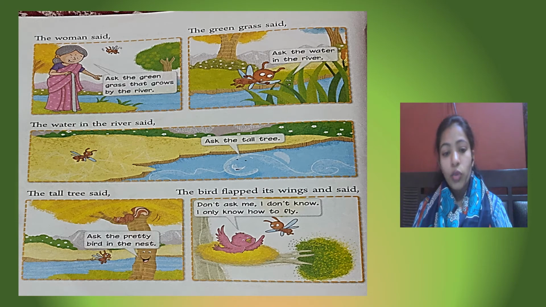And then it went to the bird. What happened then? In the last picture, see, the bird flapped its wings and said, "Don't ask me, I don't know. I only know how to fly." Bird said, "Do not ask me, I don't know. I don't know anyone's name. I just only know how to fly." Birds only knew how to fly.